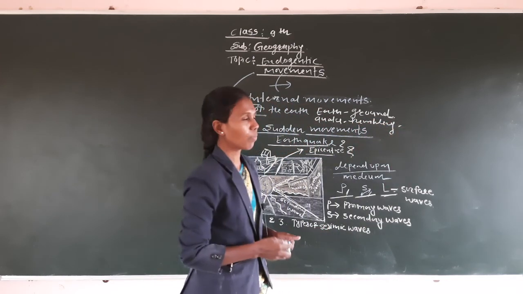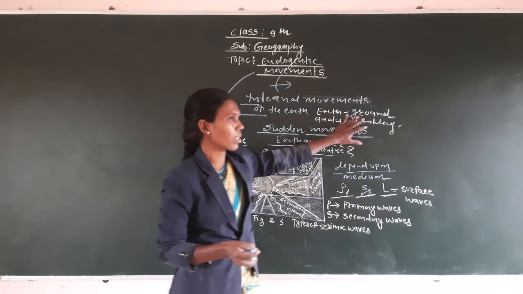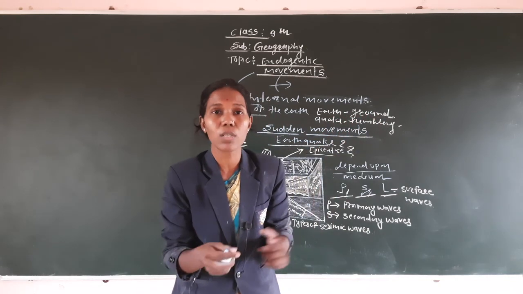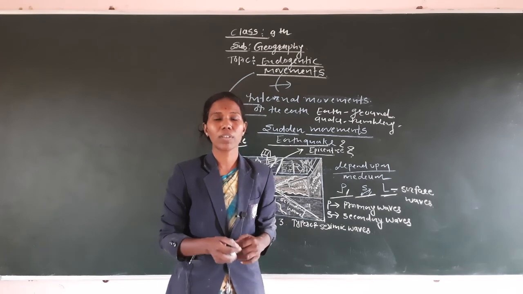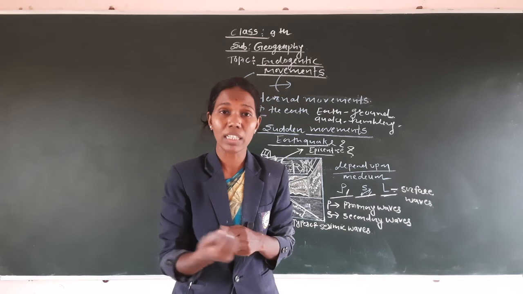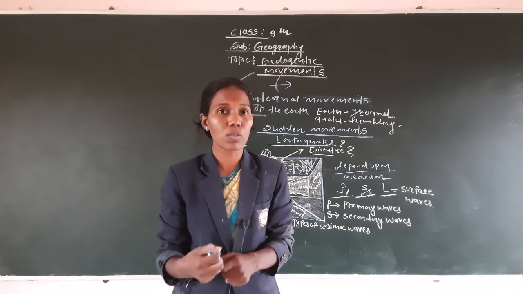It is the origin of the word, that is the earthquake. Earth means the ground, and quake means the trembling. म्हणजे जमिनीला जे धक्के लागते, it is known as the earthquake. In short, we can say earthquake. It means the shaking of the earth. जमिनीची जी हालचाल होते, internal movement मध्ये जमिनीची जी हालचाल होते, it is known as the earthquake.